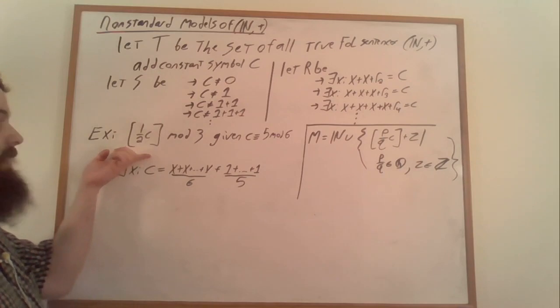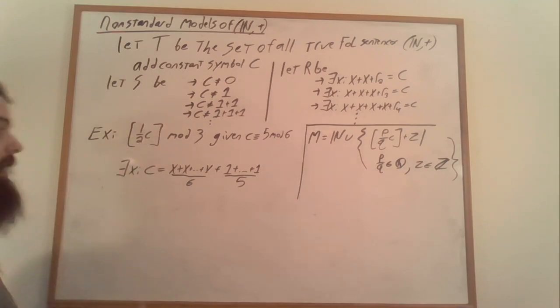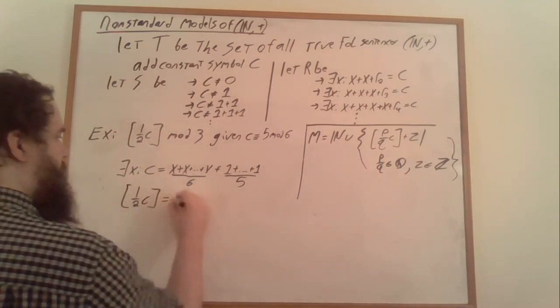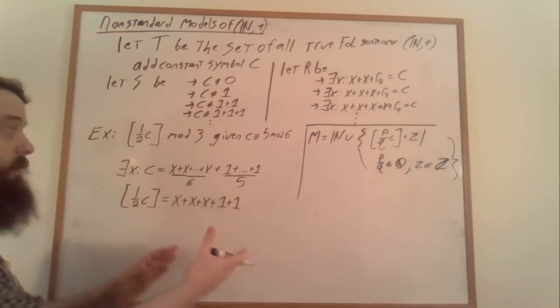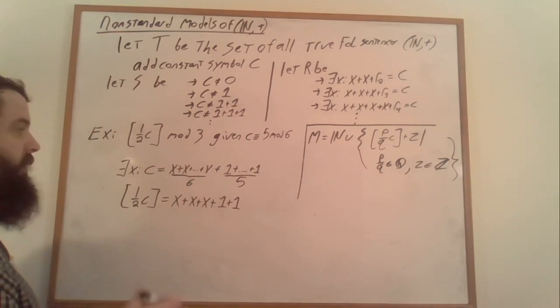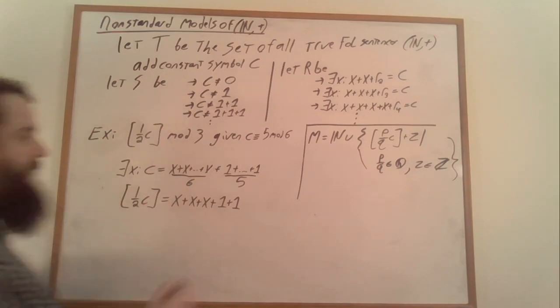This 1/2 C element is necessarily then going to have to be x plus x plus x plus 1 plus 1 for that x,